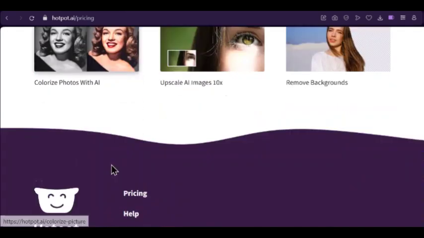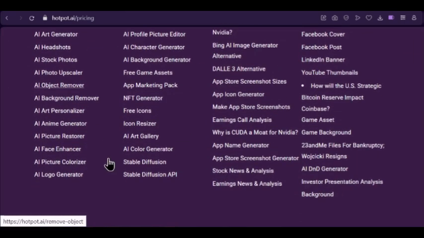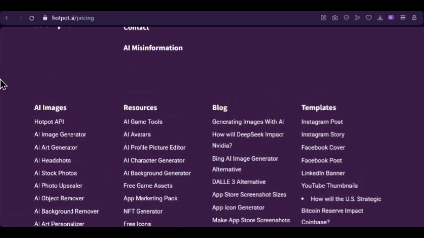You can explore so much more. So there's so much to gain from using Hotpot. Get started today.